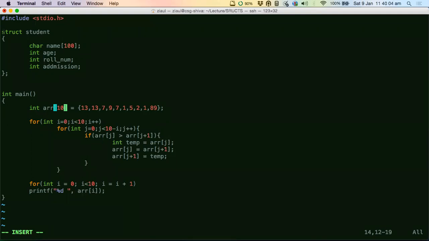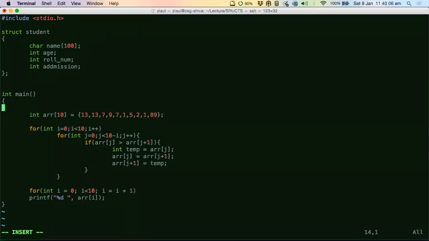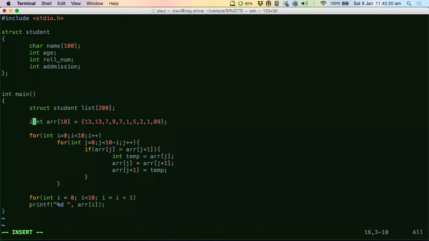If I do the same thing in structures and declare an array of structures, let's call it list, and let's say there are 200 of you. In this line, I have created an array of structures which has 200 students inside it.